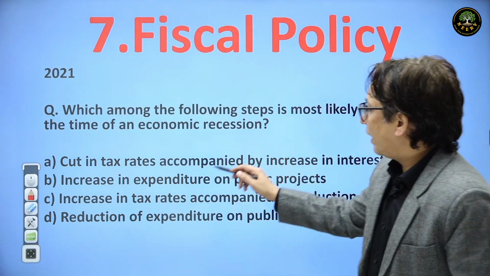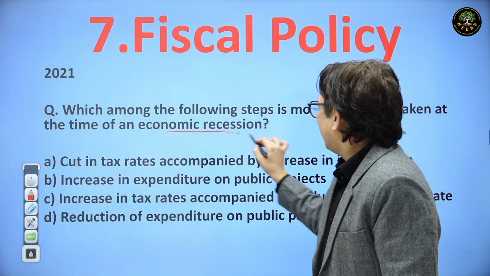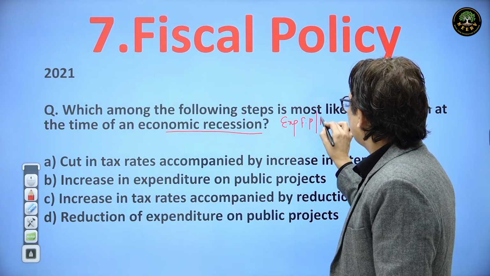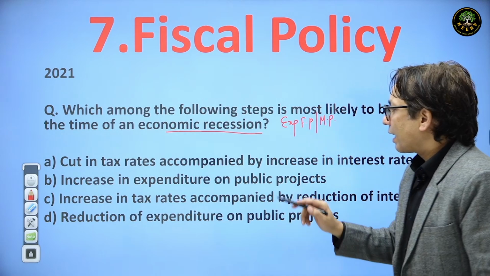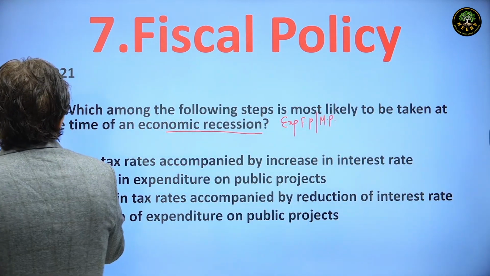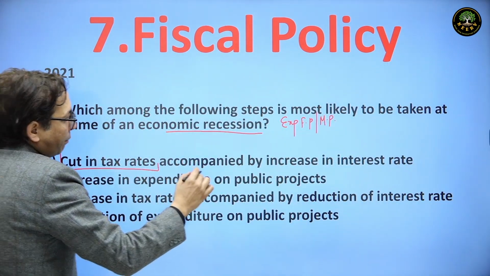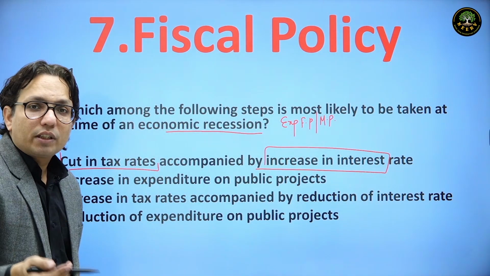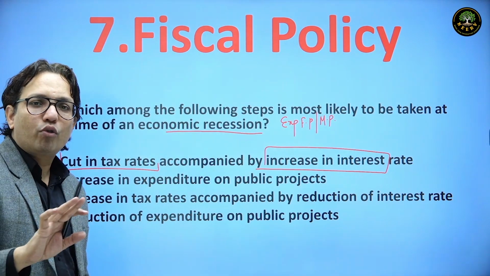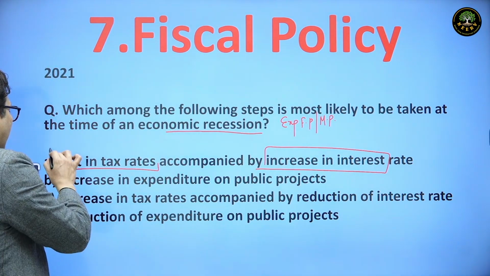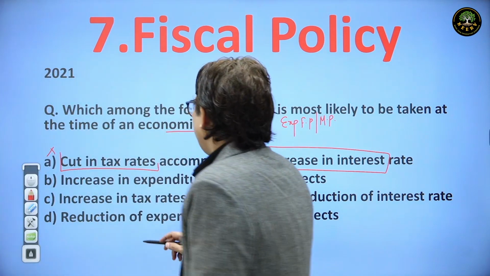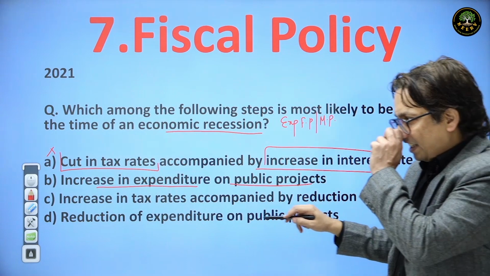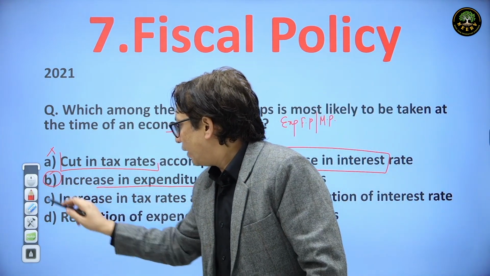So if we have to get out of recession, basically we need to follow either an expansionary fiscal policy or an expansionary monetary policy. Cut in tax rates: yes, tax rates should be reduced. Accompanied by increase in interest rates? No, because an increase in interest rates will reduce the liquidity. We have to increase liquidity if we have to get out of recession. This is a wrong statement. Increase in expenditure on public projects: yes, this should be done.